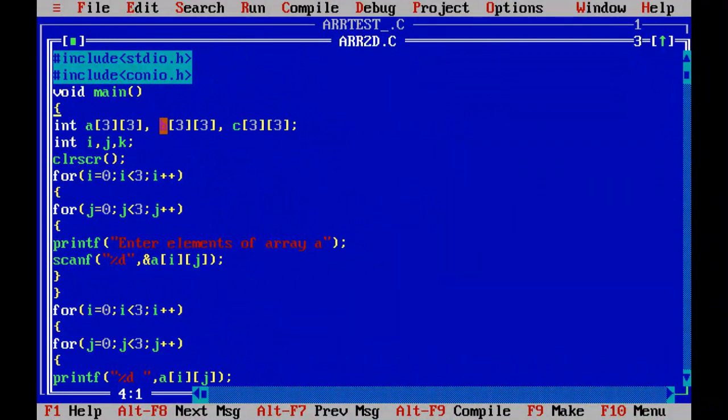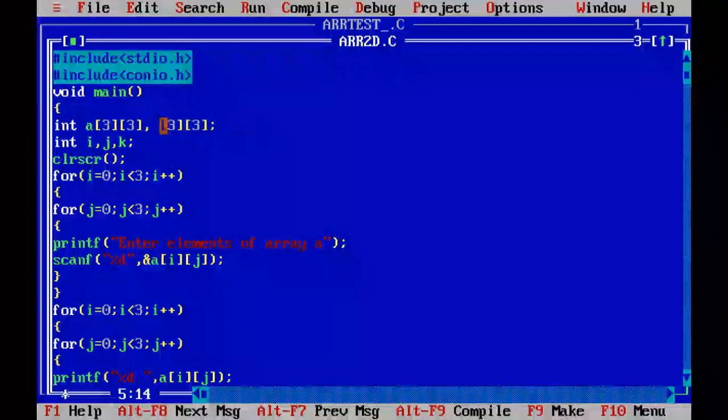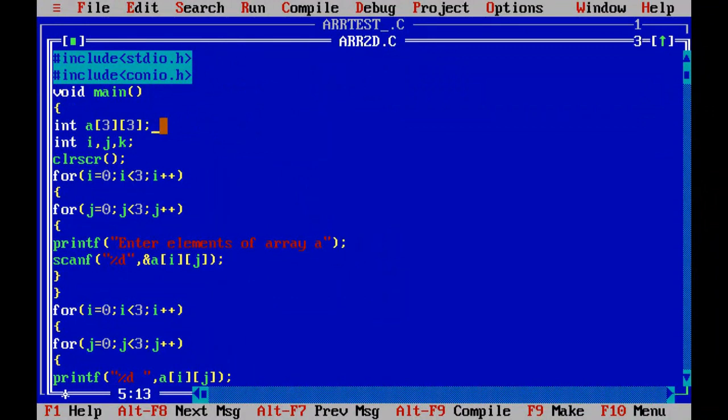In the case of a 2D array, there are rows and columns also. Now I want to show you how it works.